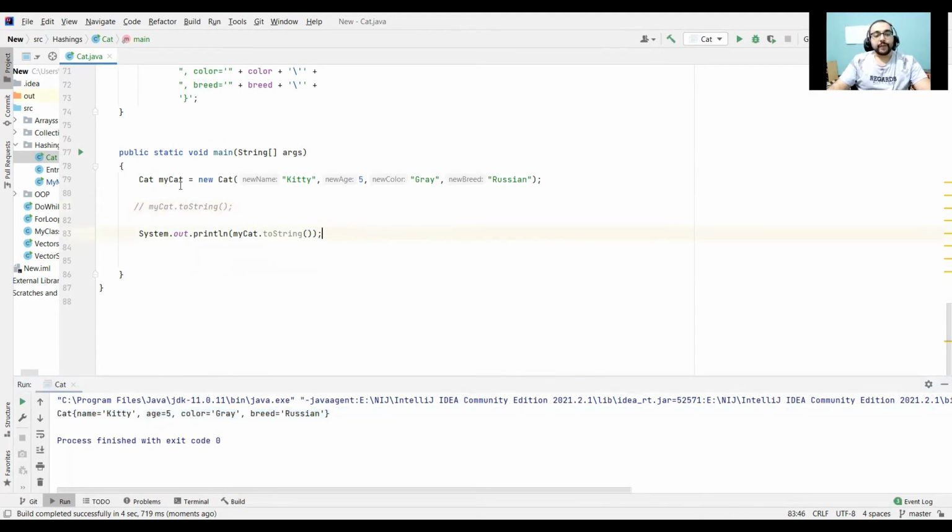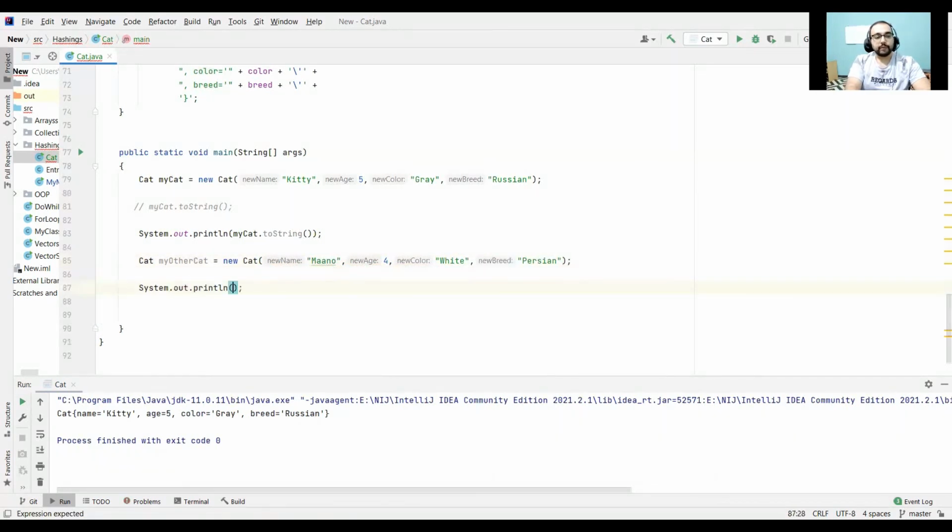Now with the help of this instance variable, we will be able to create more than one cat object. I'm going to say myOtherCat is equal to new Cat, with, let's say, Mono, age maybe 4, color white, and let's make it a Persian. Then I will print out the information by calling myCat.toString.